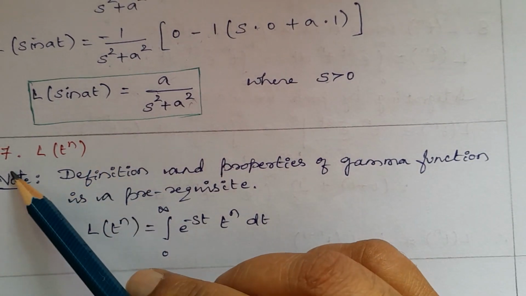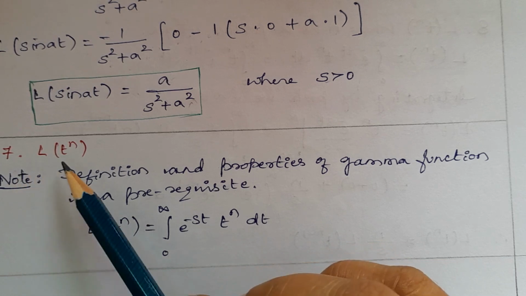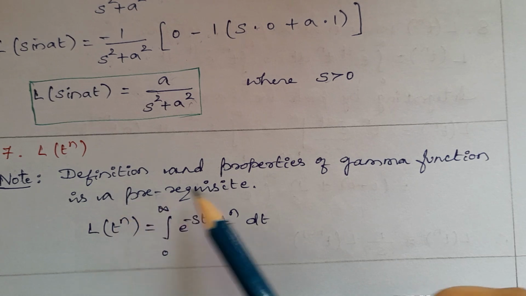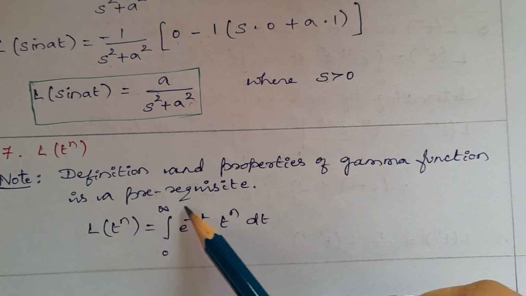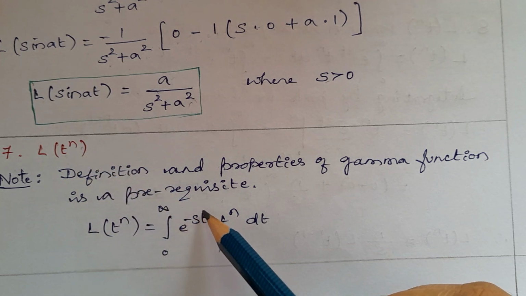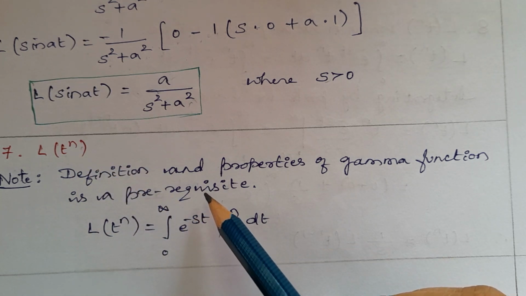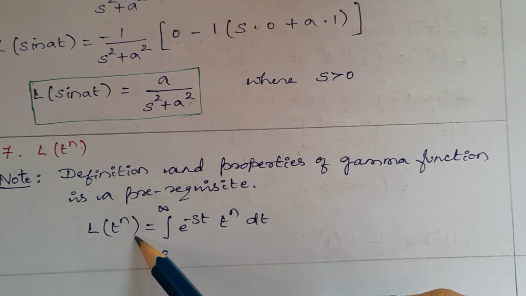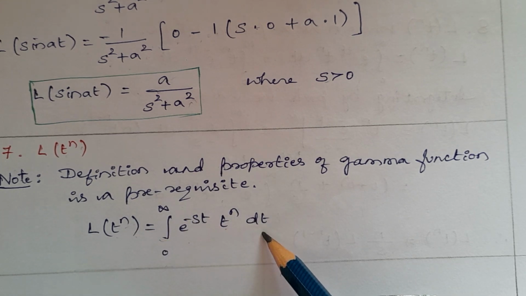Next, seventh elementary function, Laplace transform of t power of n. So definition and properties of gamma function is a prerequisite. Before doing this, gamma function definition and properties are very important. Laplace transform of t power of n equals the integral from 0 to infinity of e power of minus st t power of n into dt.